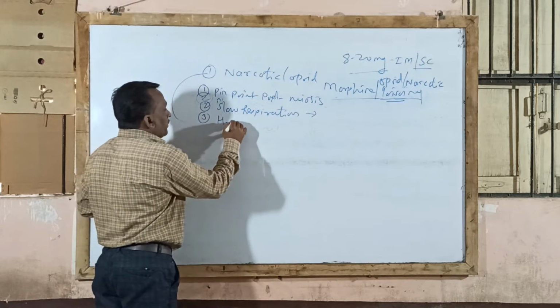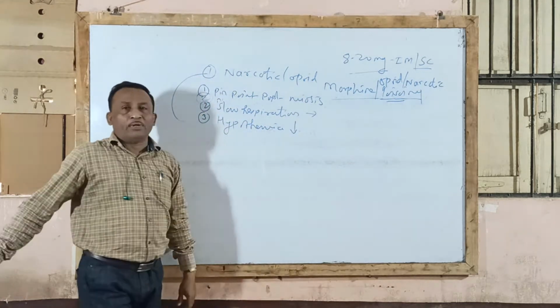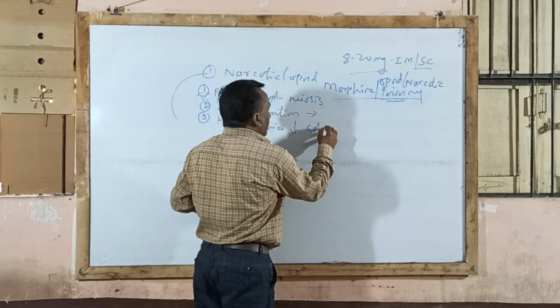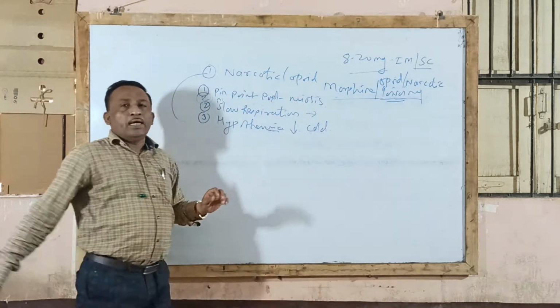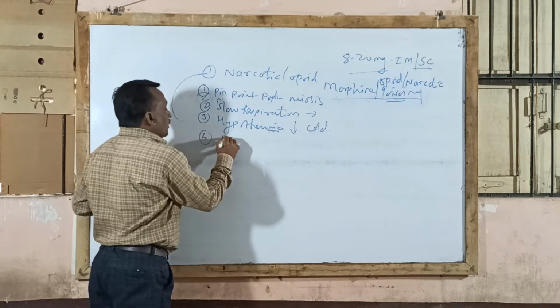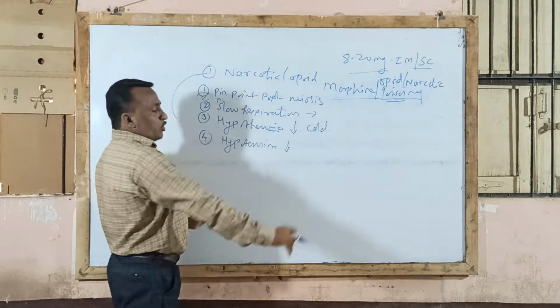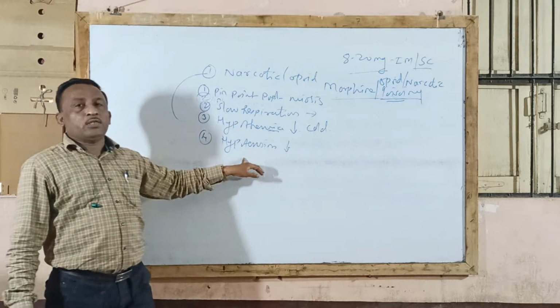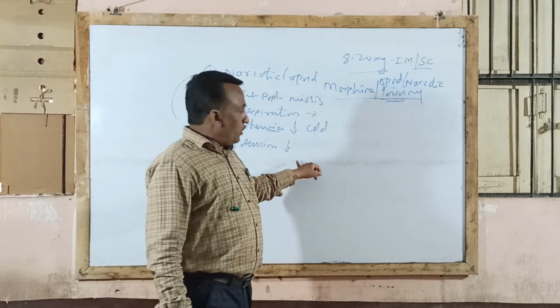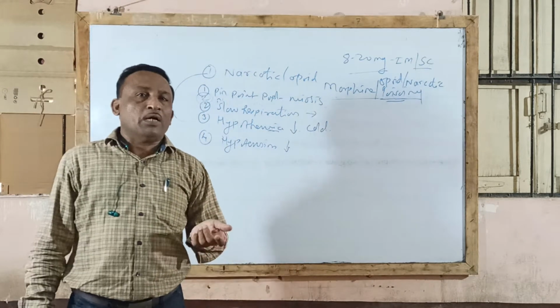Then there is the hypothermia effect, that is, body temperature decreases below normal and the skin becomes cold. In addition, it produces hypotension in the patient. Blood pressure may decrease because of depression and vasodilation of blood vessels.